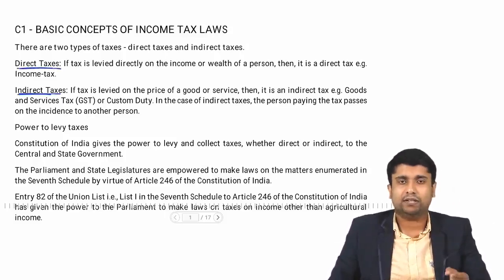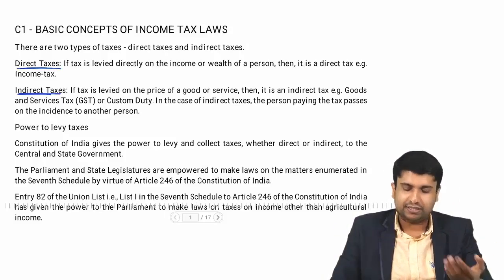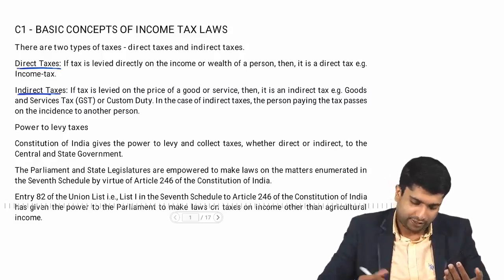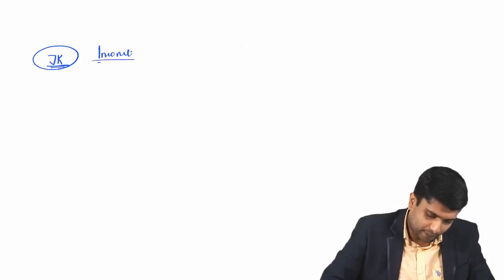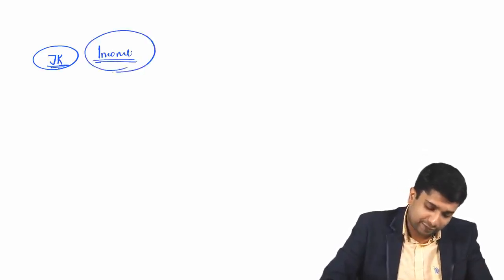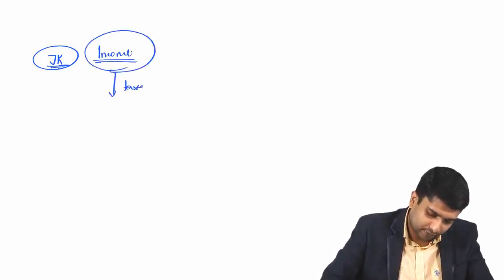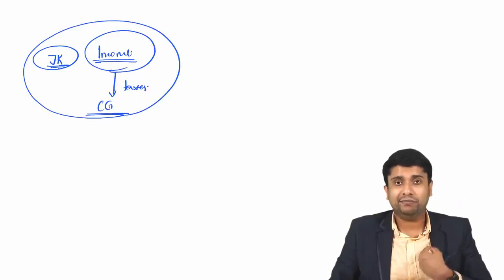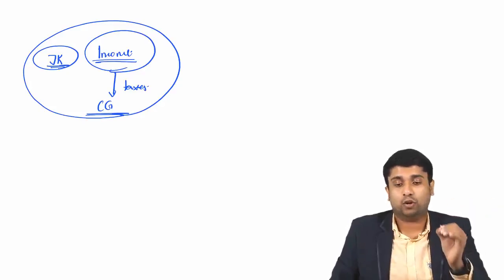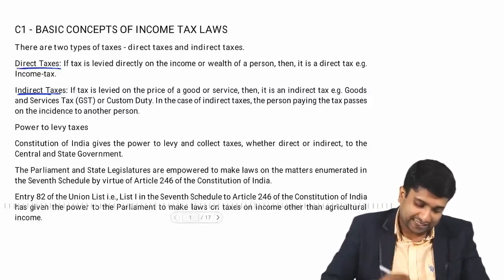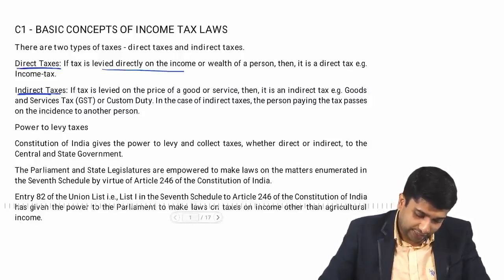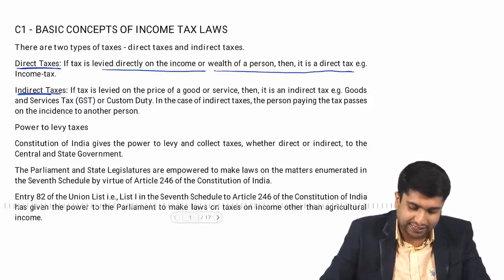Direct tax, classic example is income tax. What do you mean by this? Say JK, okay, I'll give you an example. Say JK is a person who earns income. For my income, I myself am paying my taxes to the government. This is called what? Direct tax. For my income, I'm paying my taxes, and this is called direct tax. We can say that as far as the definition, if tax is levied directly on income or wealth of a person, then it is a direct tax.